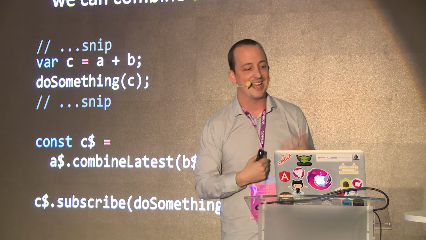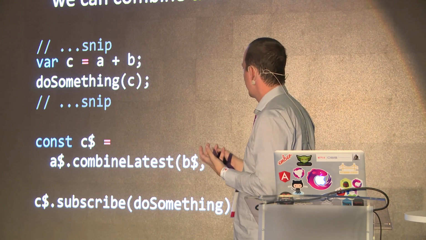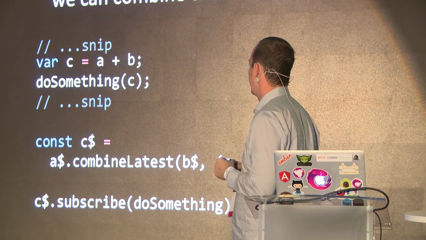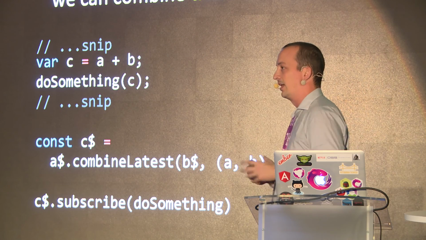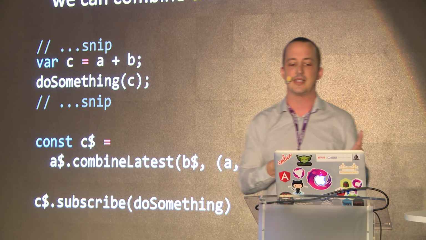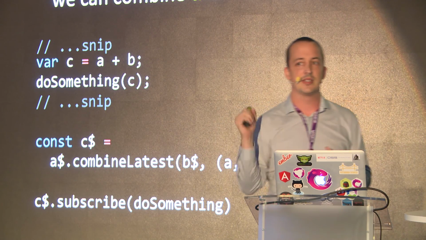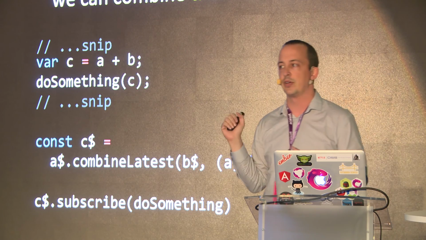And so if I had a stream of A and a stream of B, I could take my stream of A and use it with combineLatest on my stream of B, and provide a function that added it together, because that's what I was doing to get C. And now I have a stream of C. So this is what I would do to convert it to reactive programming.